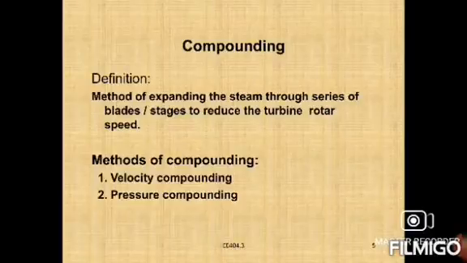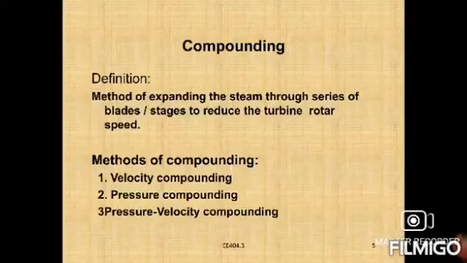We have three methods of compounding in impulse turbines. The first one is velocity compounding, the second one is pressure compounding, and the third one is pressure-velocity compounding. These three methods are there to reduce the speed in the working process, since 10 to 12% of energy will be lost as kinetic energy.